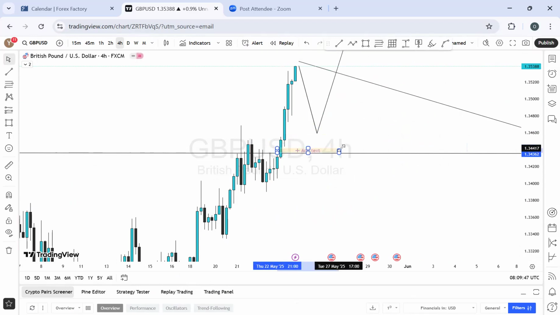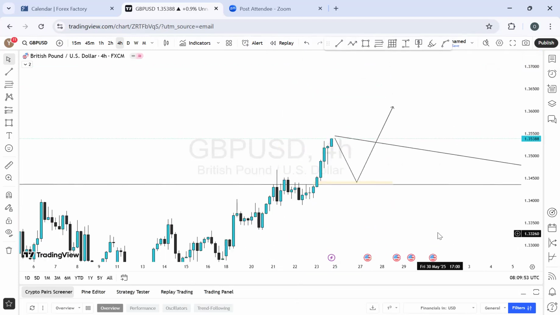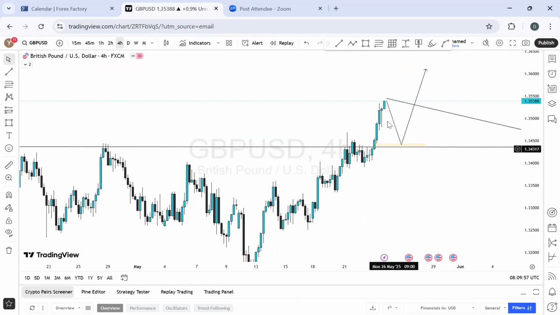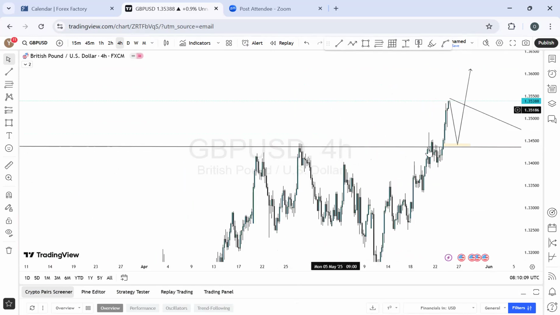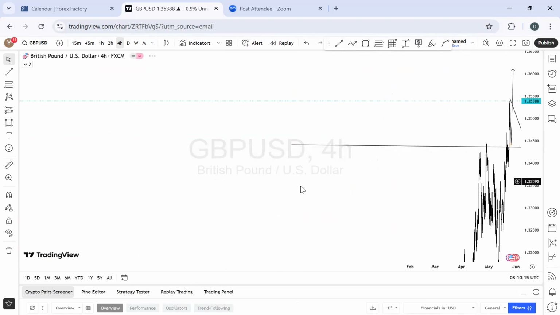So I'll be looking for an institutional reference point, which is around here. And for me, I don't think that is what I want to do. Basically, this is showing more bullish momentum than waiting for this. But if the market will sell and I'm going to seek a buy opportunity again, it will be right here for me on this price level. So I target either of these two. But before then, we're going to see how the market will close on the daily time frame on Monday, then we will know what else to do with this outlook.